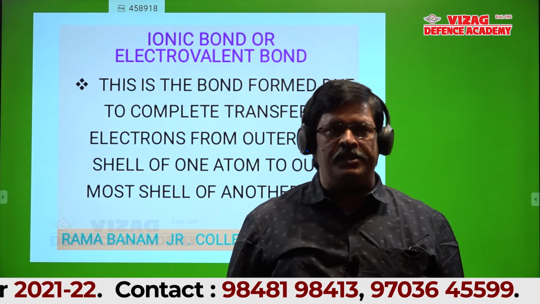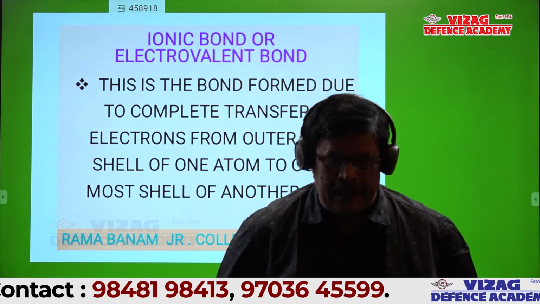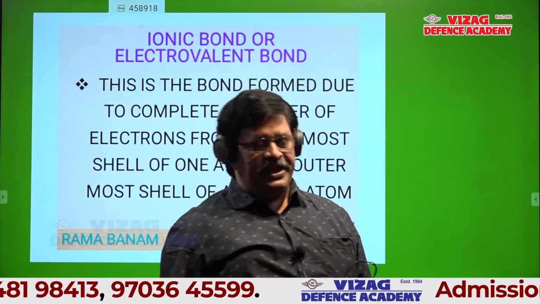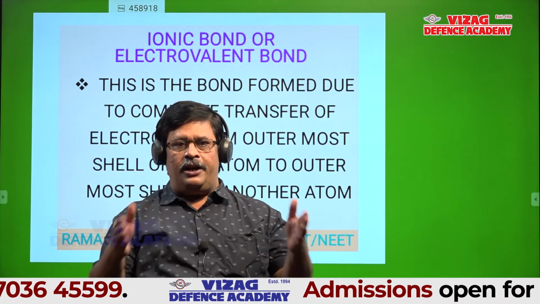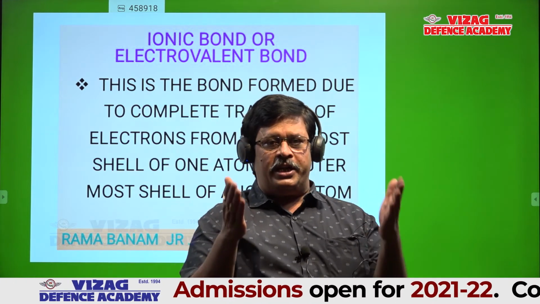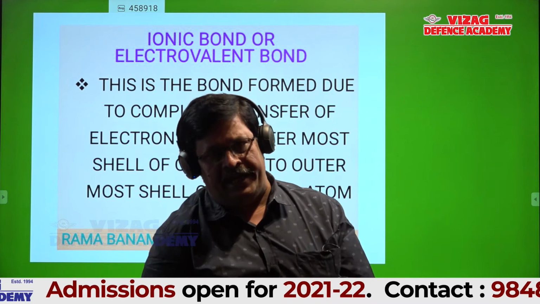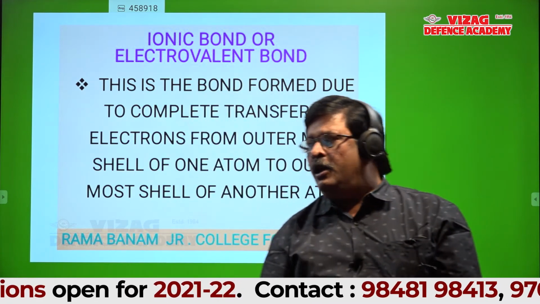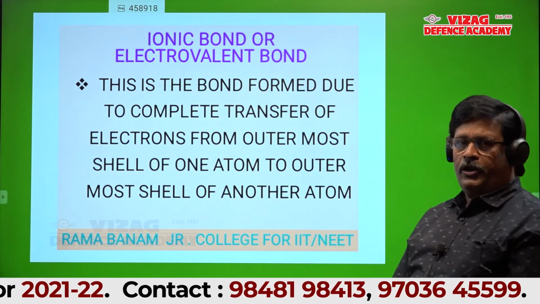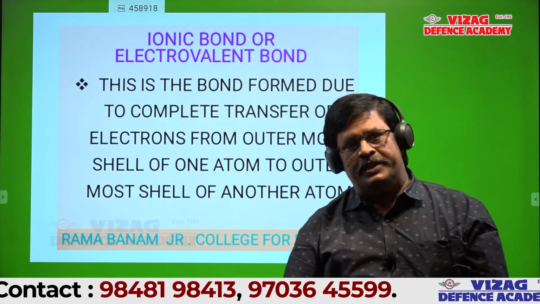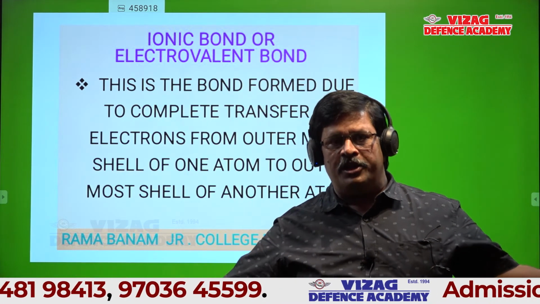Gains electron means that new electron should be in the outer shell. Actually, no need to mention outer shell of one atom to outer shell of another atom. It is implied outer shell only.